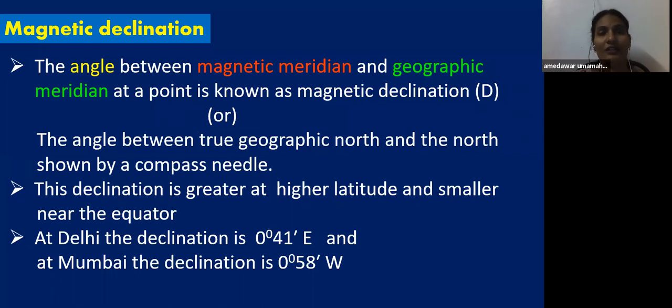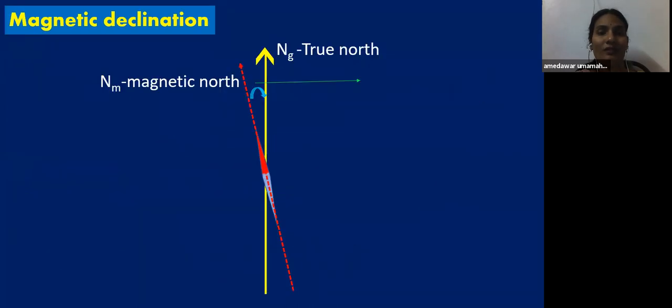Children, I think you understood the declination. The declination is nothing but the angle between true north and magnetic north. Simply you can say it like this: angle between true north and magnetic north. So this is the geometrical representation. This is the true north and this is the direction shown by the magnetic compass. The angle between true north and magnetic north is known as declination.